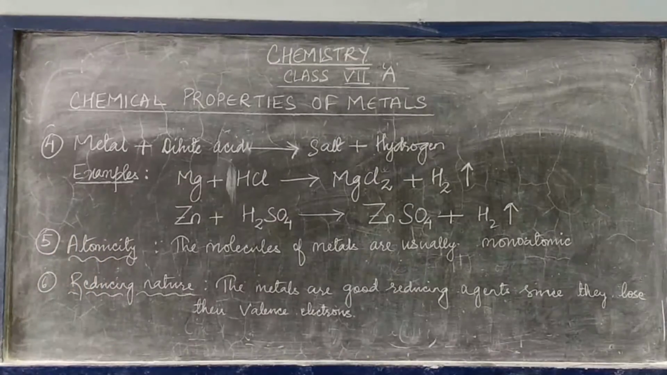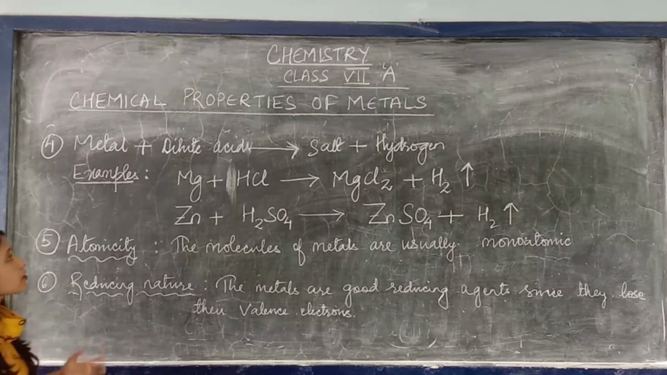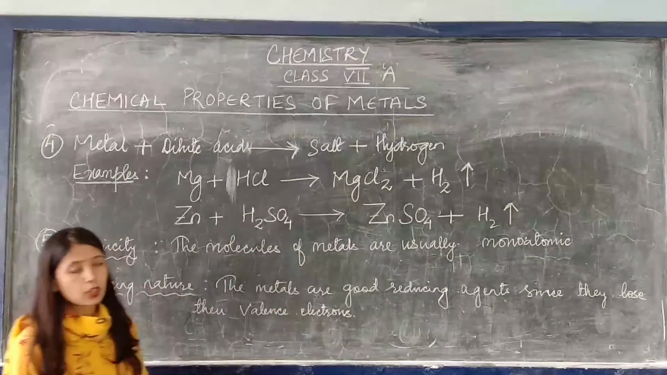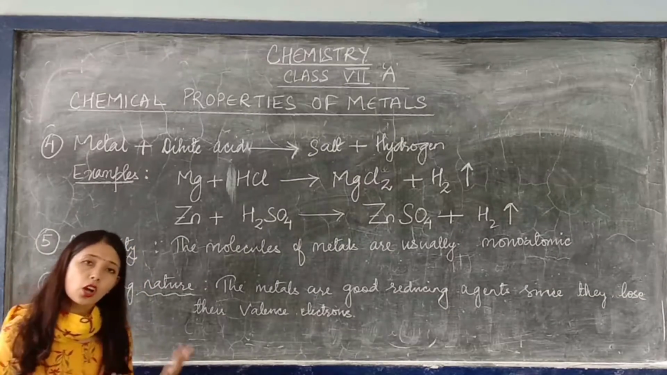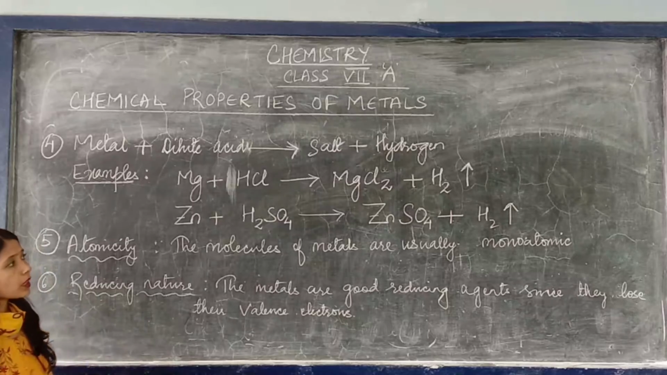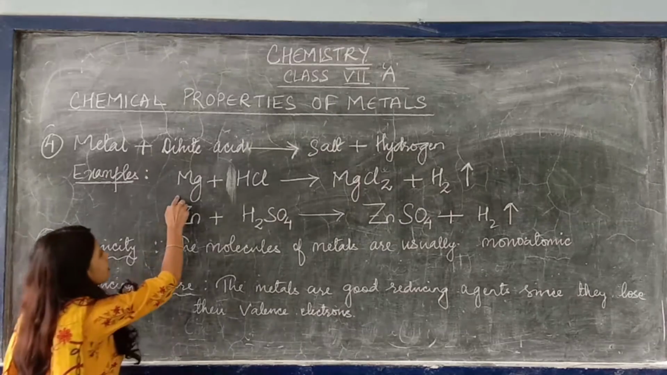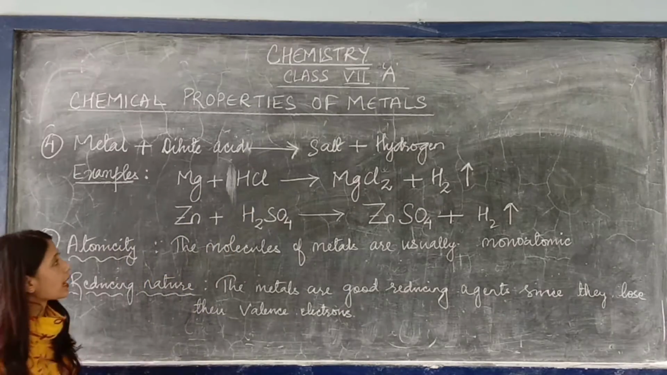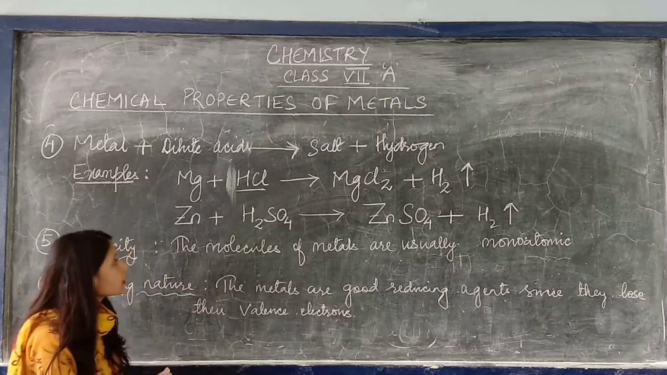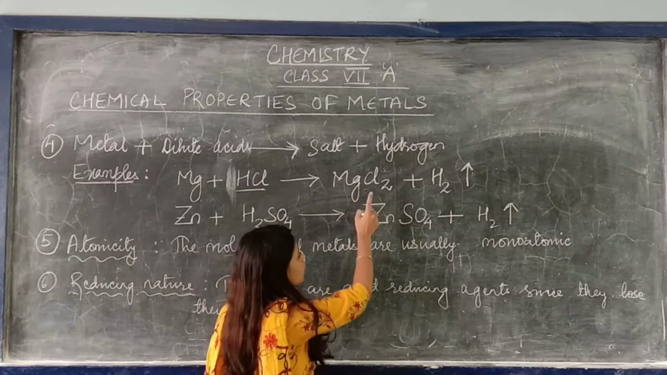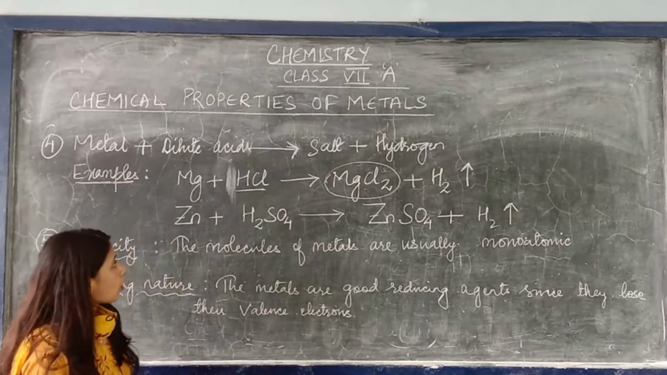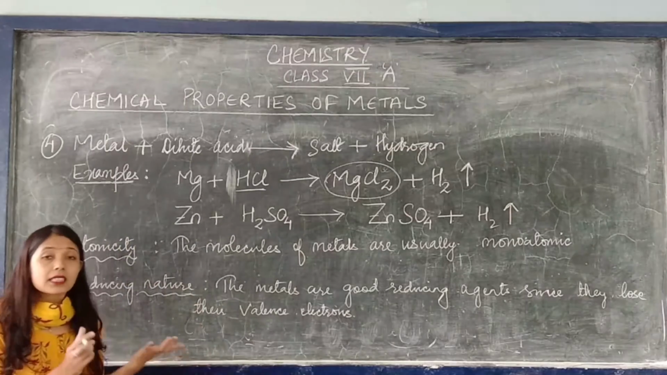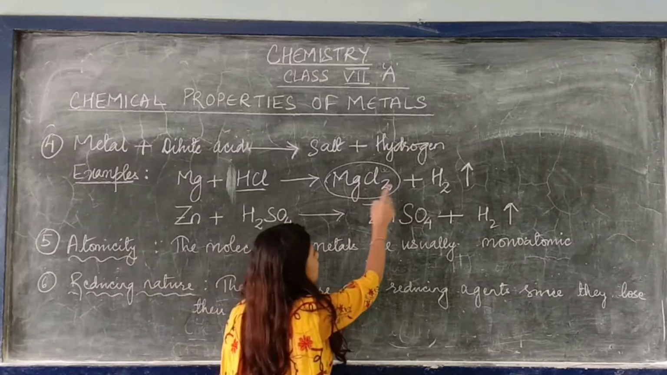Now point number 4, the fourth property. Magnesium reacts with hydrochloric acid, HCl, and the product will be magnesium chloride and hydrogen. Magnesium chloride is a salt. So when metals react with dilute acid, the product will be salt and hydrogen.